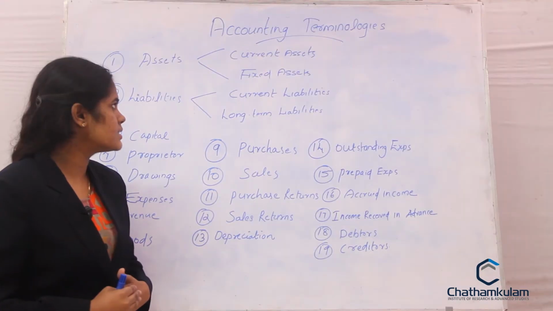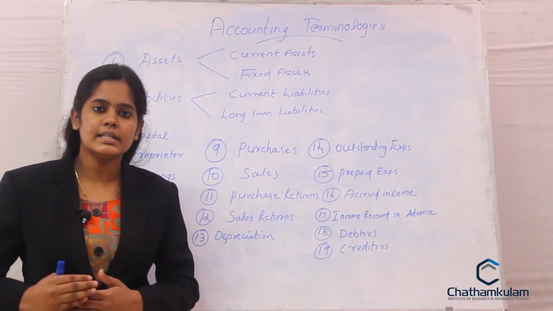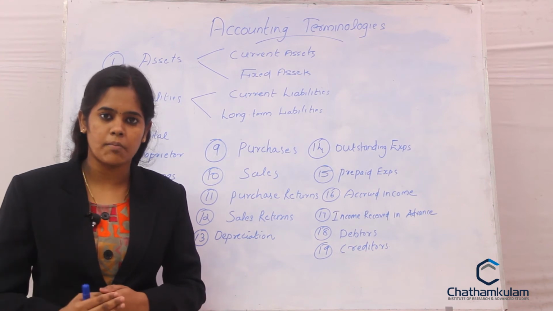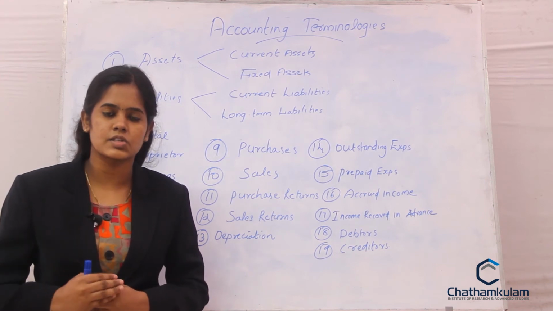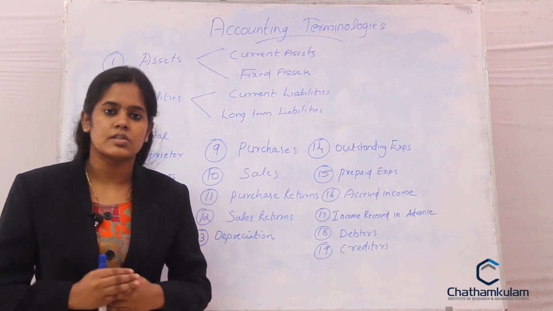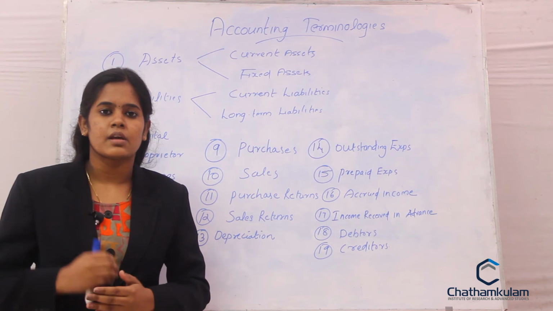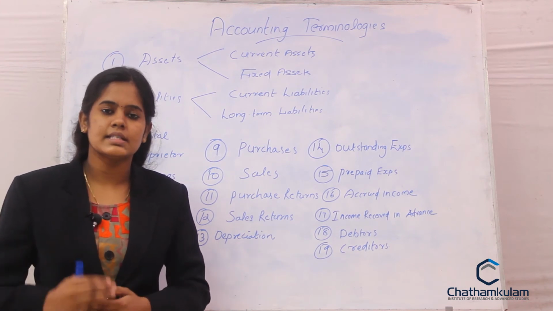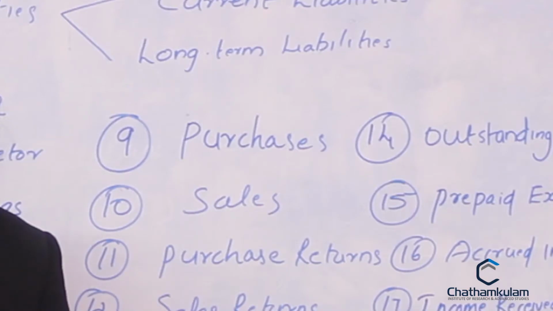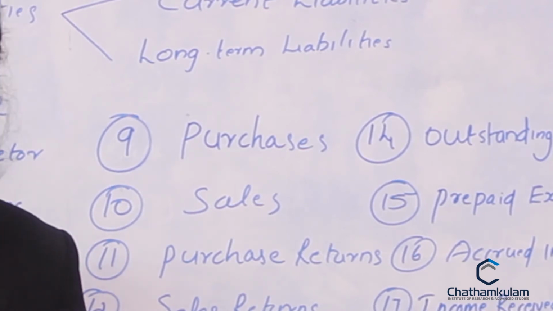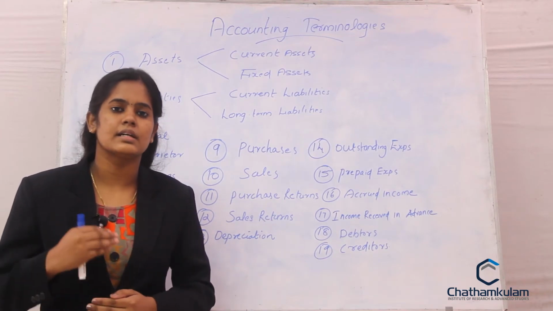Then coming to the next term, liabilities. Liabilities are the debts or the financial obligations incurred by the organization during the business operation. So simply these are the debts or financial obligations of the firm. This is also classified into two categories, current liabilities and long-term liabilities. Current liabilities are those liabilities which are repayable within 1 year of time. Examples include sundry creditors, bills payable or any outstanding expenses.